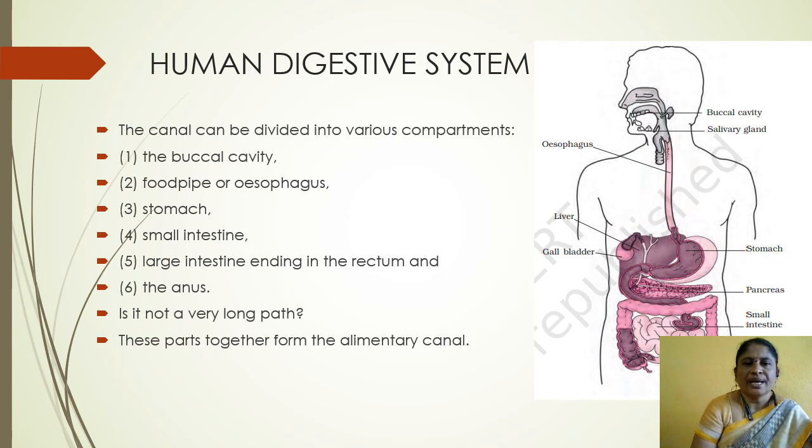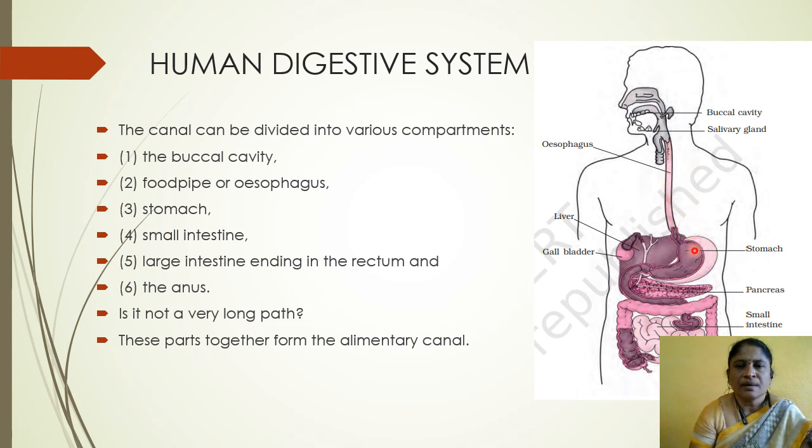Now see, children, the human digestive system diagram. Here the canal can be divided into various compartments or parts. Here are the digestive system parts. They are the buccal cavity, where digestion starts. Next, the food pipe or esophagus. Next, stomach.